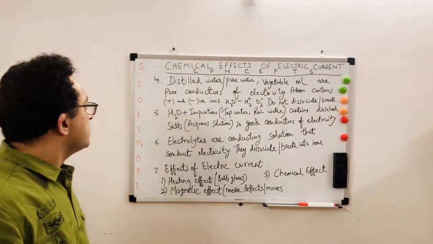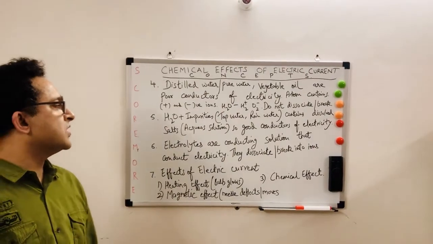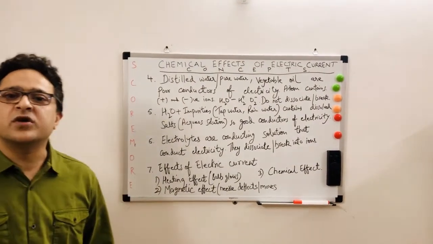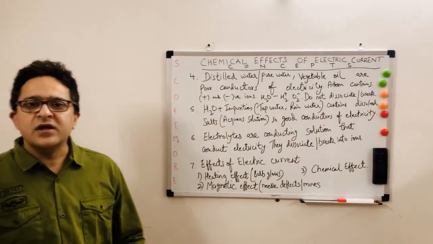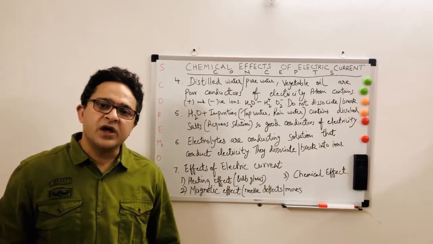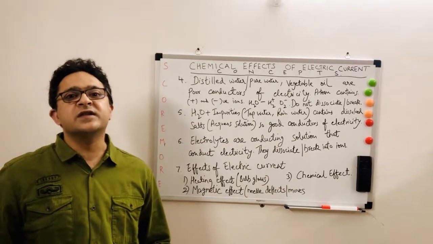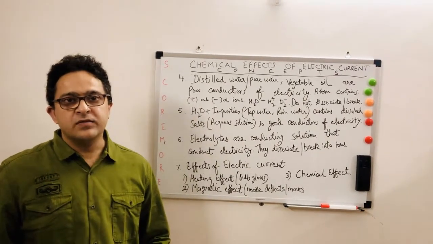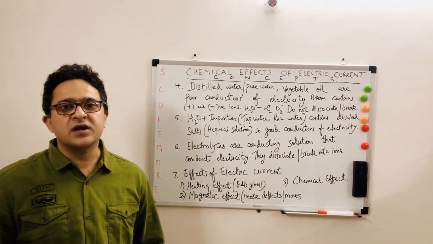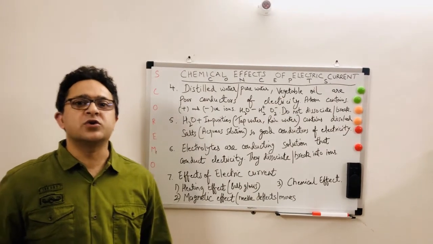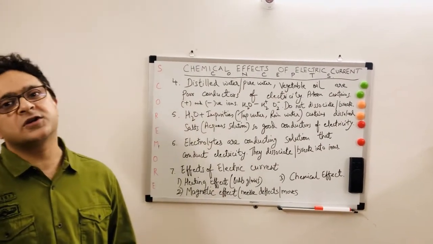Further, H2O plus impurity. In your chapter there is a concept about rainwater or tap water. They are not like distilled water. They are not pure, so they are filled with impurities of salts. Impure water has dissolved salts, so basically they are good conductors of electricity.